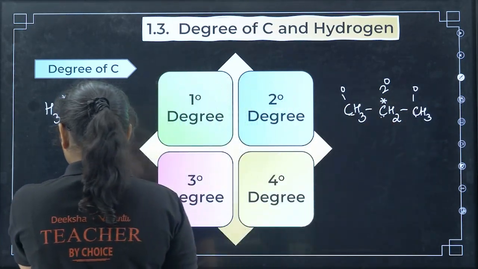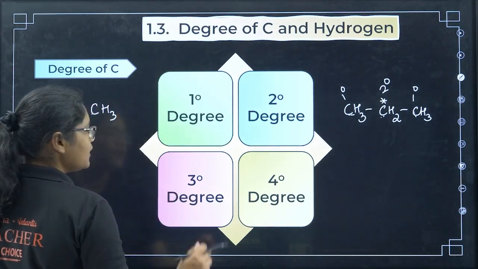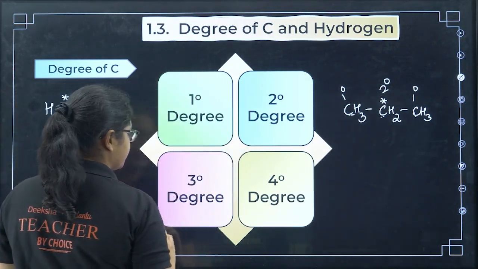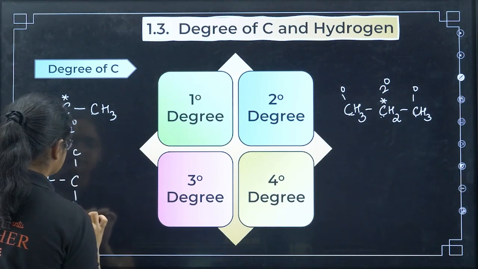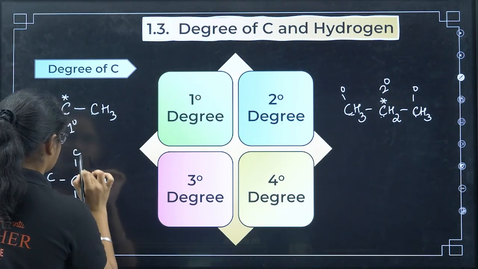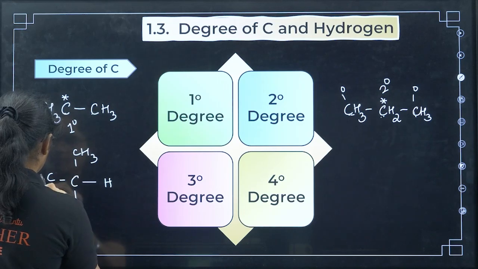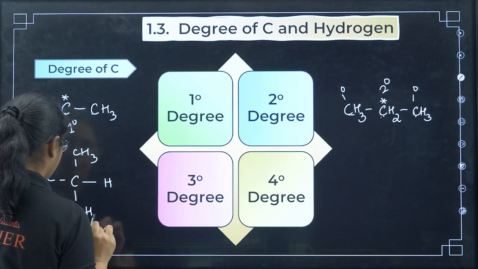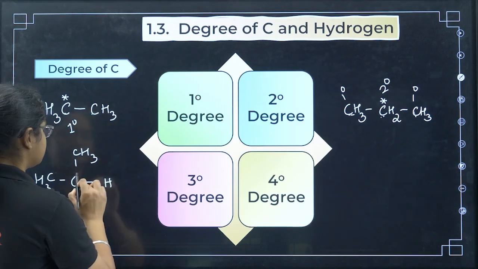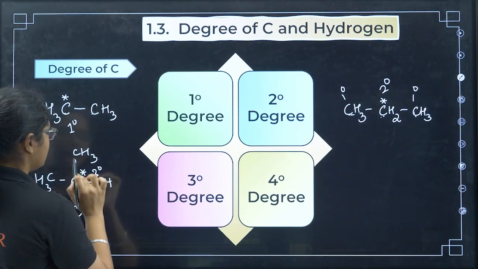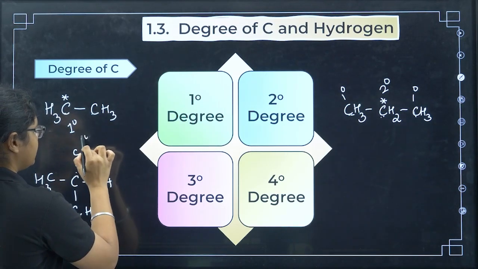Next, if I have primary and then I have tertiary. If one carbon is attached to 3 carbons, now see, this particular carbon is attached to 3 carbons, so this carbon is your tertiary carbon. This carbon is attached to one carbon, so directly primary.